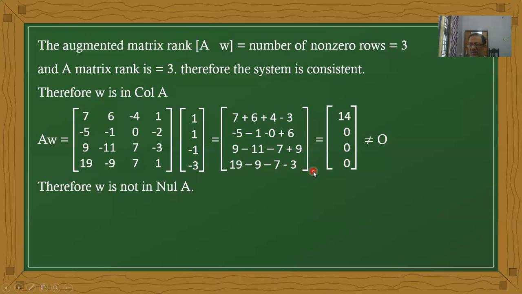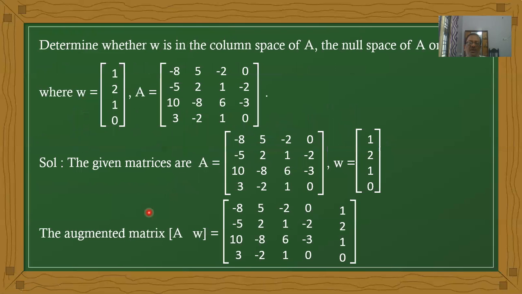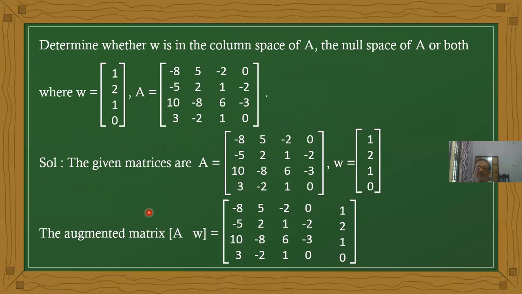Therefore, it is not equal to 0. Therefore, we can say W is not in null A. It does not belong to null A. Okay, now next a similar type of problem. Now we have one more problem also.